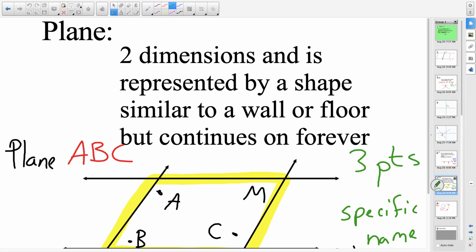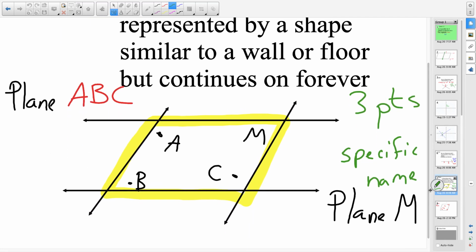Now, we can look at your plane, and that's what's highlighted there in yellow. But we have to keep in mind that it continues forever.